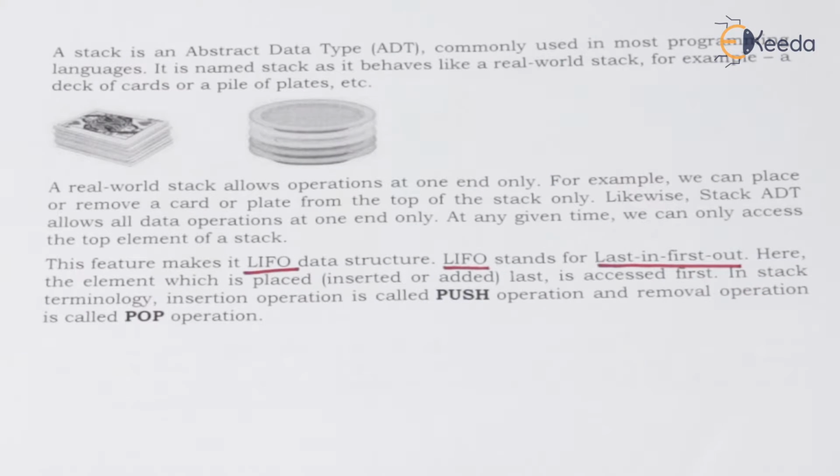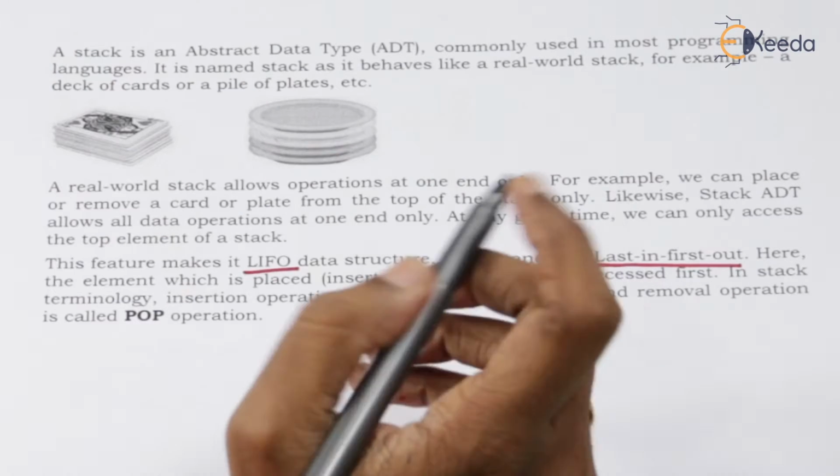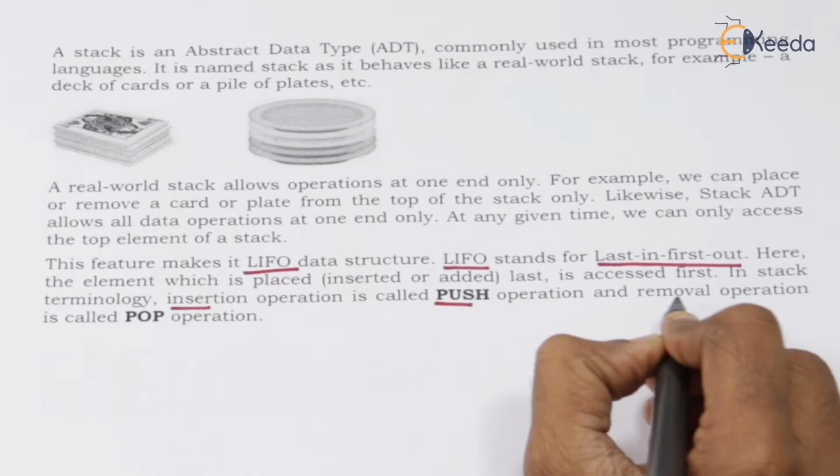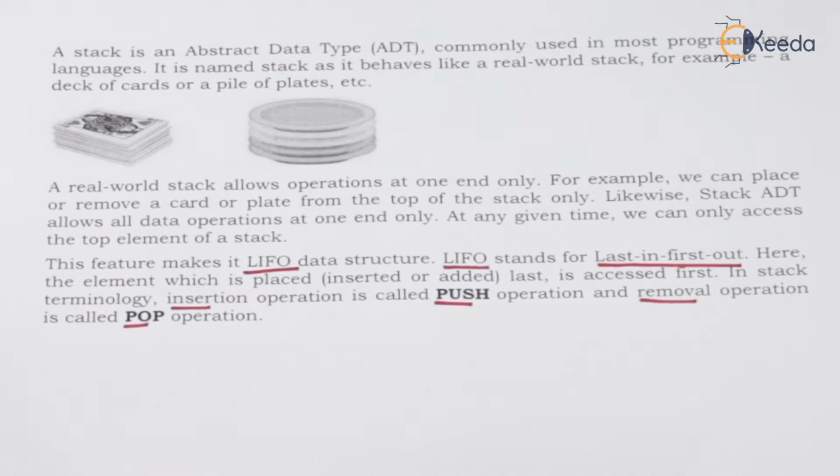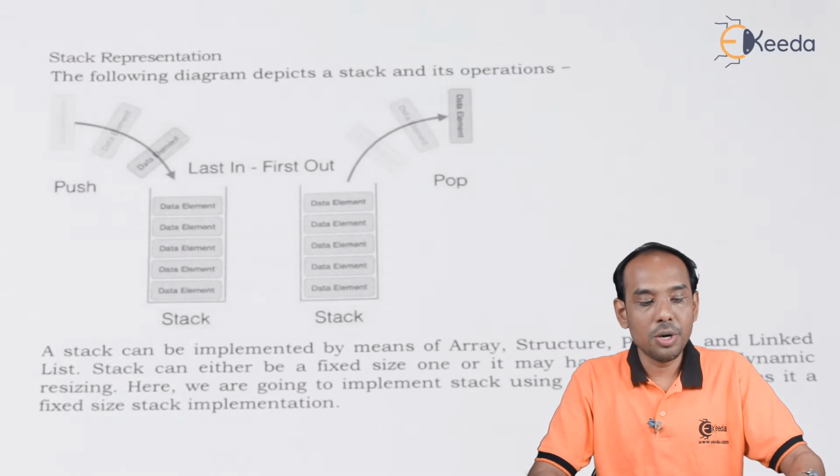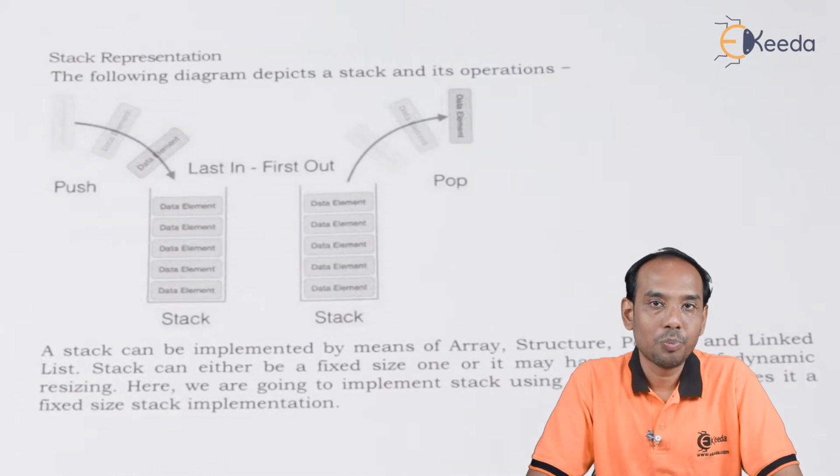Now the important property is the manner in which we insert the element. Suppose we insert an element into the stack. That particular operation is called the push operation. Similarly, if we remove an element from the stack, that operation is called the pop operation. So in a stack, insertion is push and removal is pop. These are the two most commonly used operations. Then we represent the stack.